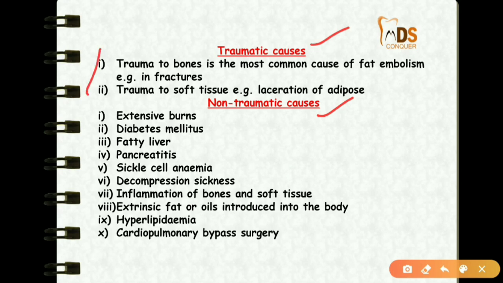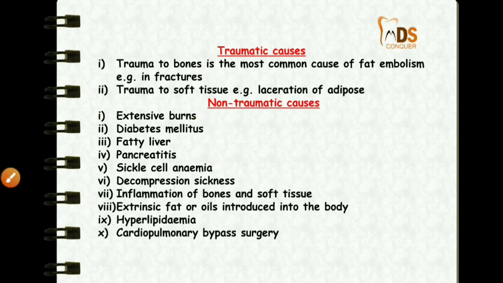Traumatic causes include trauma to the bone and soft tissues, whereas non-traumatic causes include extensive burns, diabetes mellitus, fatty liver, pancreatitis, sickle cell anemia, decompression sickness, inflammation, extrinsic fat or oils introduced into the body, hyperlipidemia, and cardiopulmonary bypass surgery.